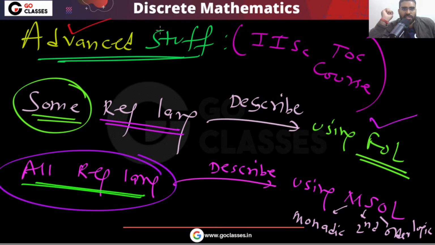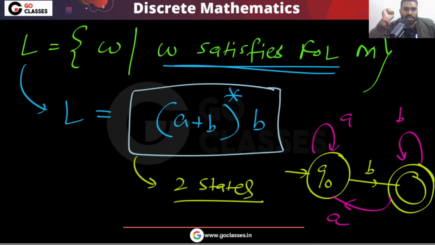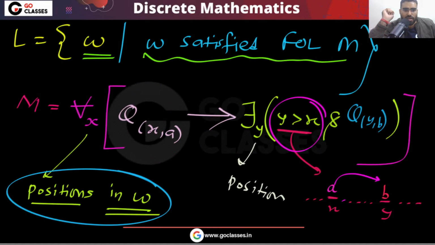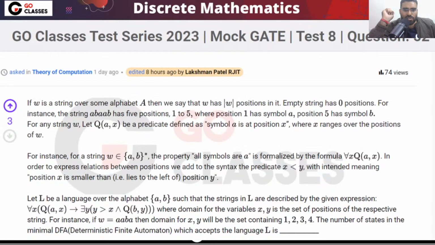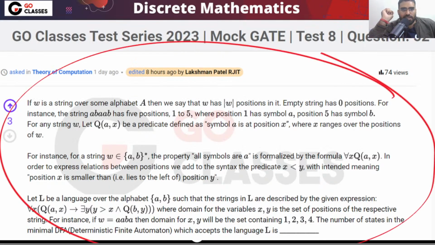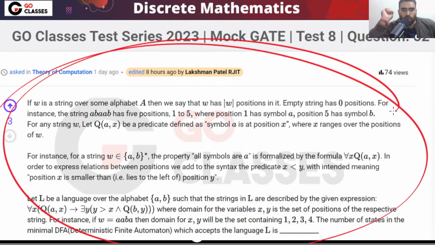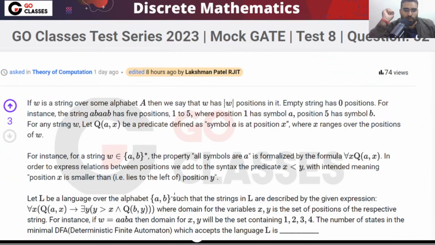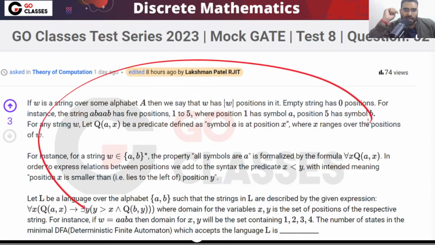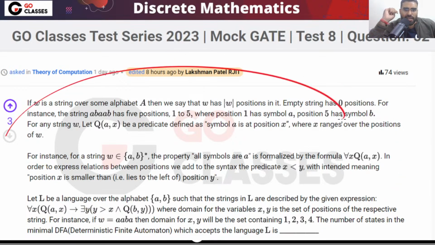But a simple question can be asked. For example, this type of simple question, yes or no, they can ask in the GATE exam. They can give you all the details, and they can ask you this type of question. Do you agree with me? This is GATE level question, right?